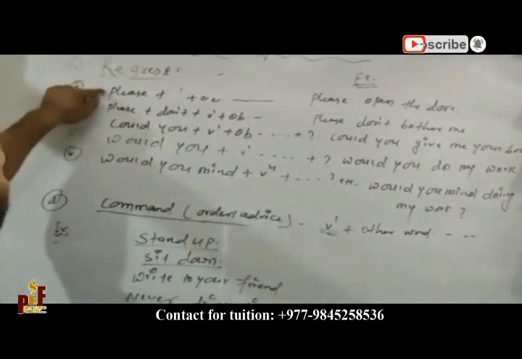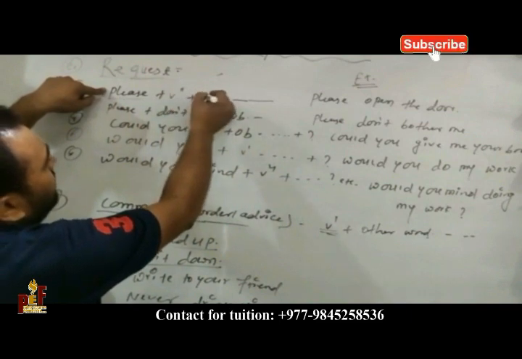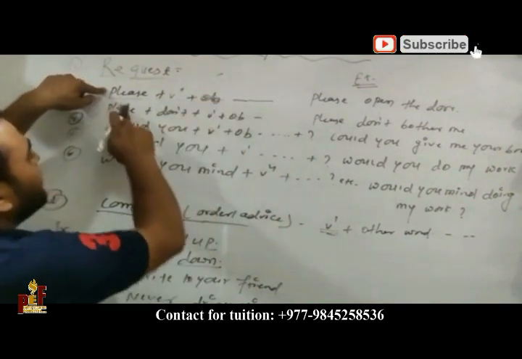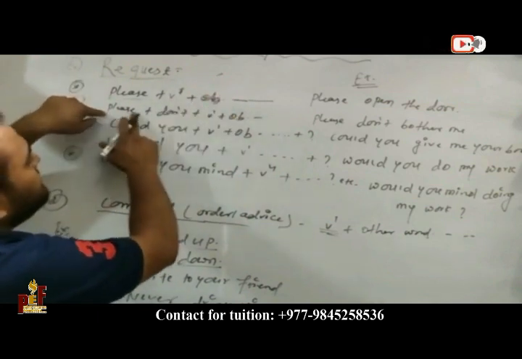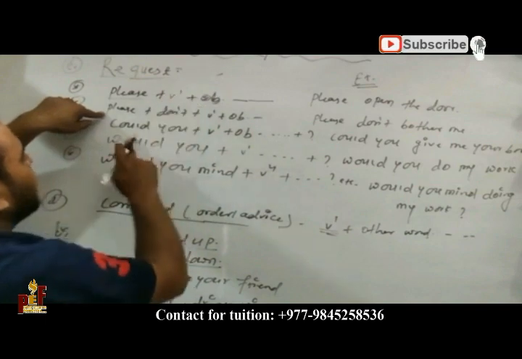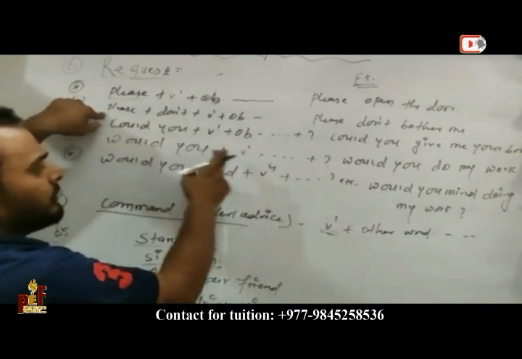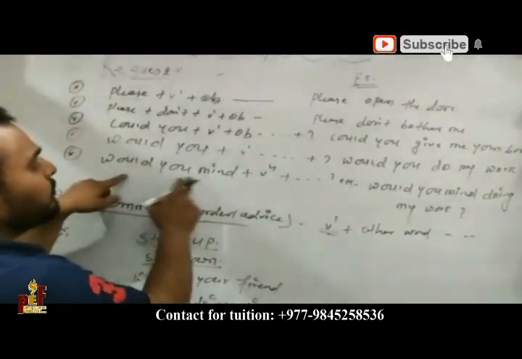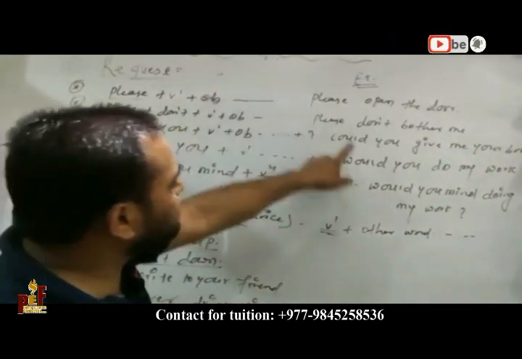Some structures I have written here: please plus verb 1 plus object, please plus don't plus verb 1 plus object, could you plus verb 1 plus object, would you plus verb 1, would you mind plus verb 4.